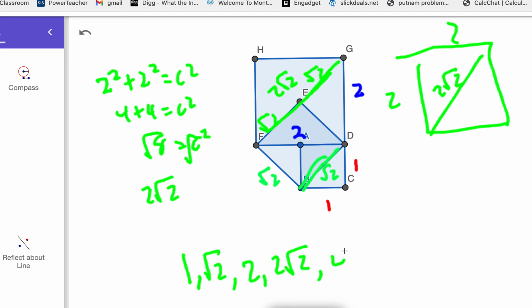So the next one's going to be 4, and then 4 radical 2, and then 4 radical 2 times radical 2 will be 8. So we're just going to keep alternating the sides, and the diagonals will go from rational to irrational, rational to irrational. And so even though it's an actual irrational number, we can draw the square or a diagonal out of that shape. So to me, it's kind of interesting that math works in such a way that sometimes you can't even